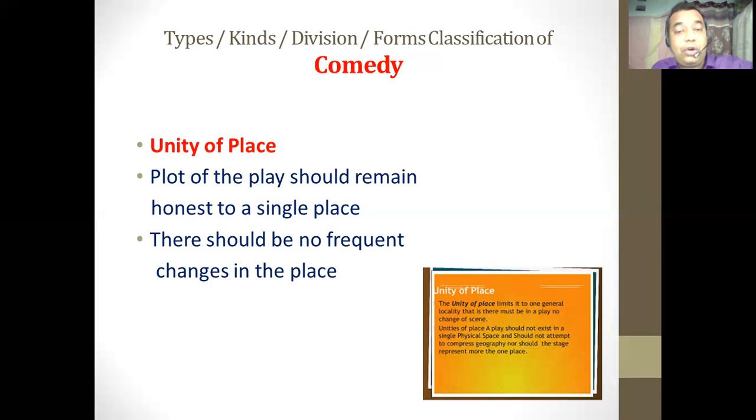He should remain faithful to a single place, and this is the unity of place. So this is the theory of the three unities. The unity of time is there, the unity of action is there, the unity of place is there, and if some dramatist or writer uses these unities in his play for writing his comedy, that type of comedy can be called the classical comedy.